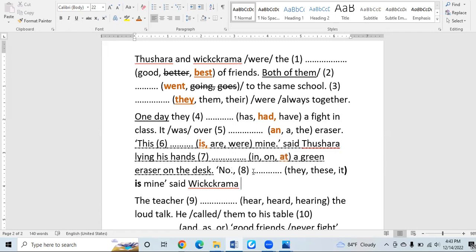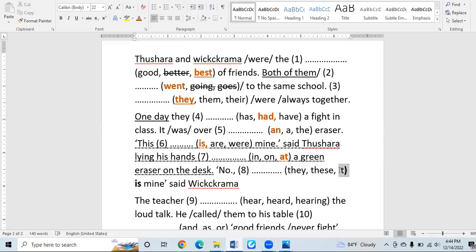Okay. Then, "... is mine." Now look at "... is mine." "Is" is the most important word here. The "is" is a singular verb, right? If this is a singular verb, can we use "is" with "they"? Do we use "they is"? No. Can we use "is" with "these"? As I said, "this" is okay, but "these" should go with "are." Then accordingly, both of these answers are not correct according to the grammatical structure.